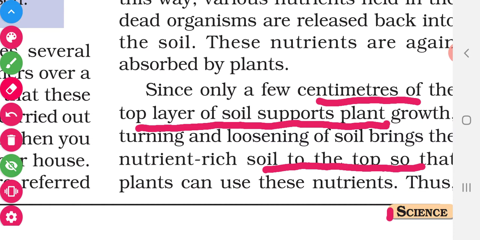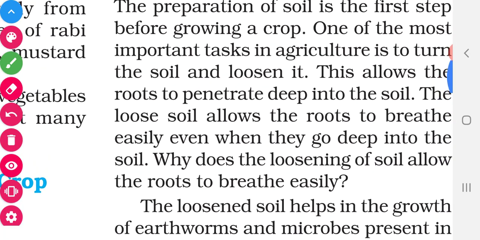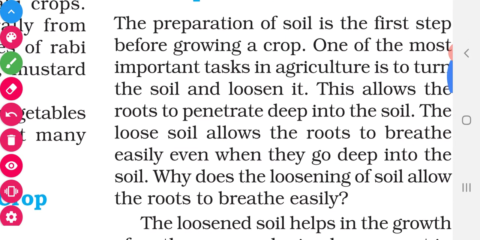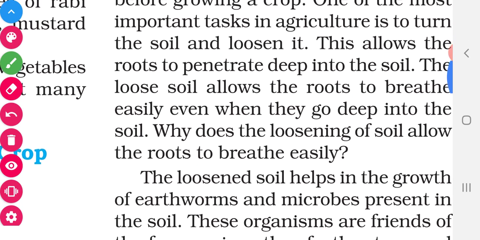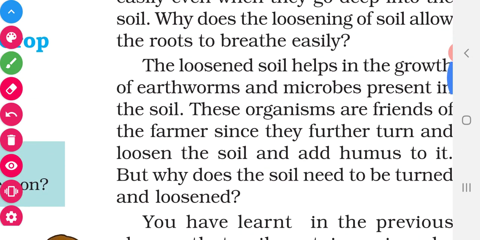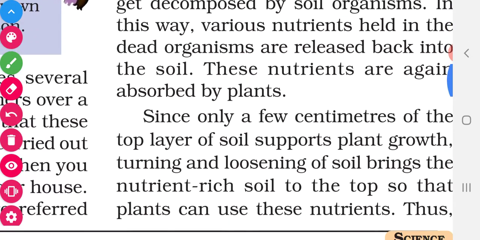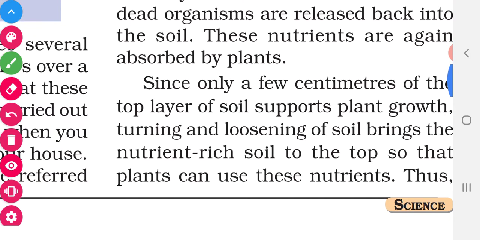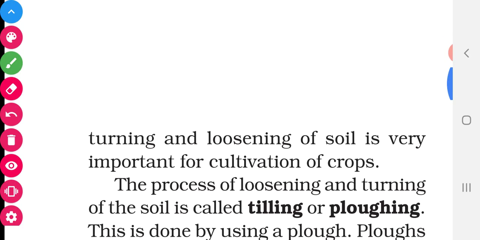What is the first point? Loosening helps the roots to penetrate deep, and also it helps the roots to breathe, and also it helps in the growth of microorganisms and adding humus to the soil. And also it supports the plants to grow by taking the nutrient-rich soil to the top. So these are the advantages of loosening.